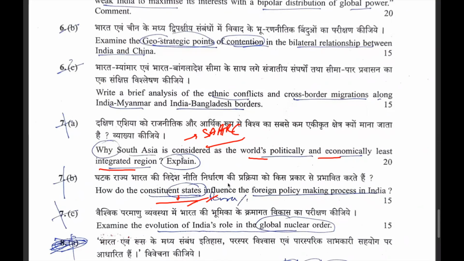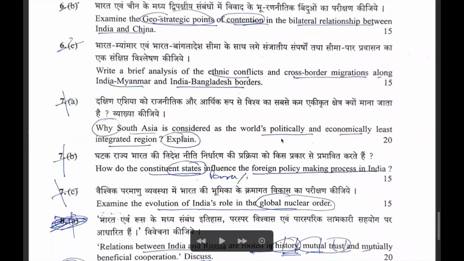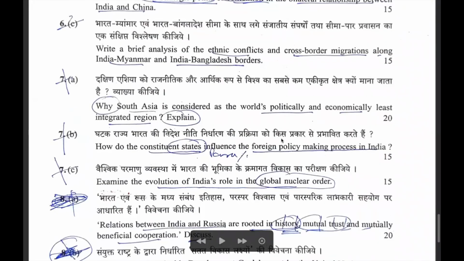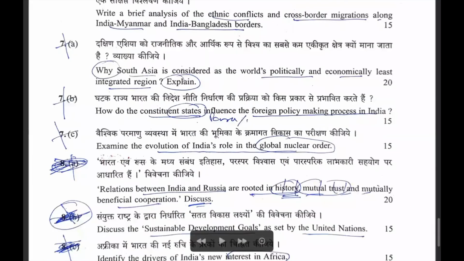Now, then they are asking about India's role in the global nuclear order. You need to write about the NPT. You need to write about the new nuclear proliferation treaty, which was also in the news very recently in the first week of January itself. So the students who have gone through that news would have written a wonderful answer.